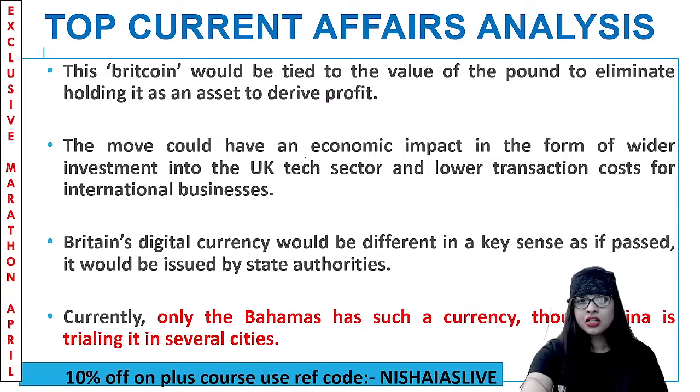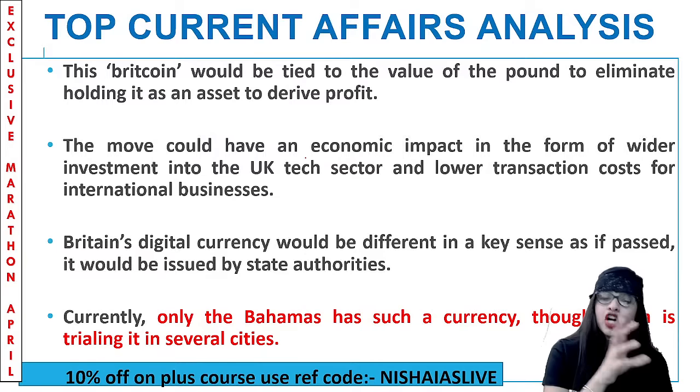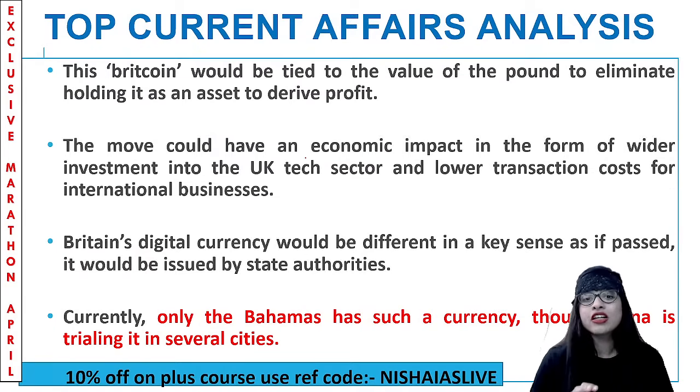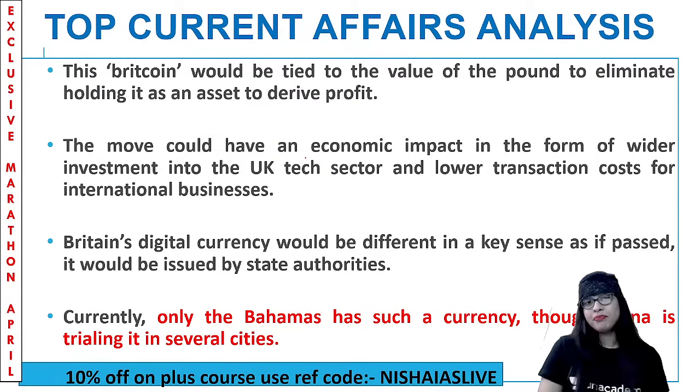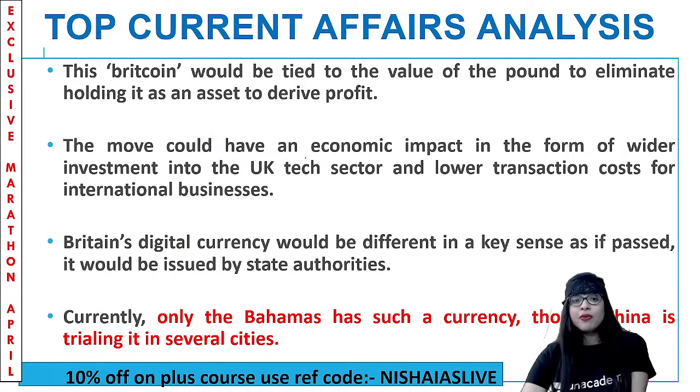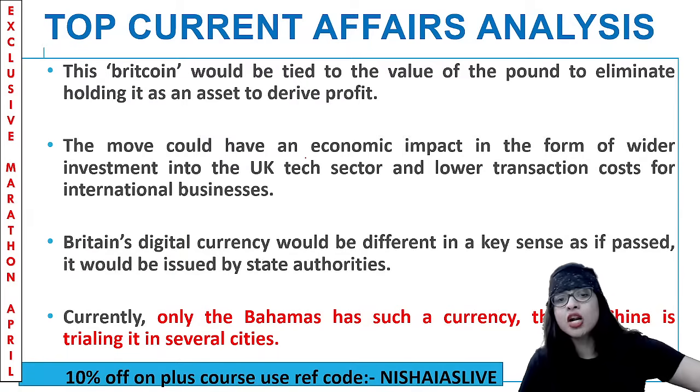Clear? And now the whole point of this is not for the entire economy, or let's say the entire world as a whole. Rather, it's pertaining to the economy of England. And this Bitcoin will be tied to the value of the pound, so they'll be able to eliminate holding it as an asset to derive profit and all. So only in pound sterling you can hold it. Clear? And it is said that this will have a greater economic impact in a positive way, guys, in the form of wider investments in the UK technological sector, then lower transaction costs for international business. So it's kind of boosting up the economy of Britain as a whole.